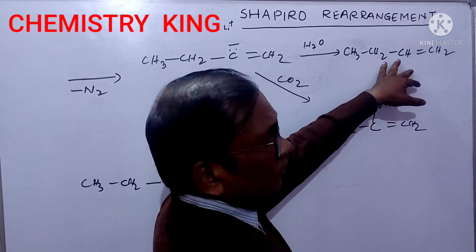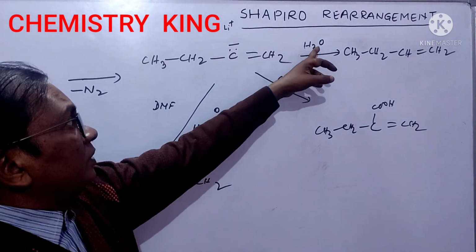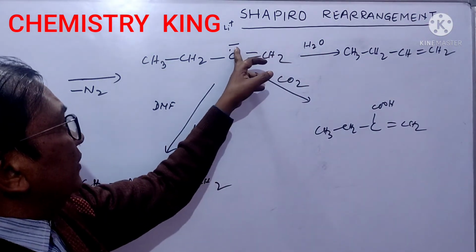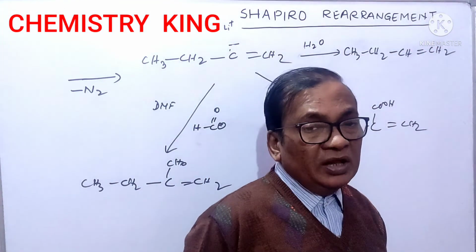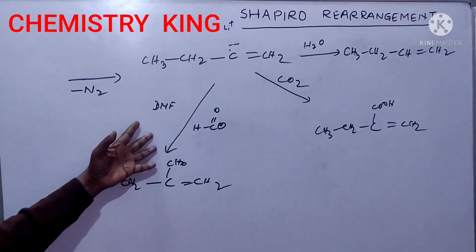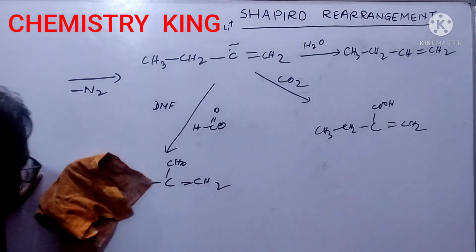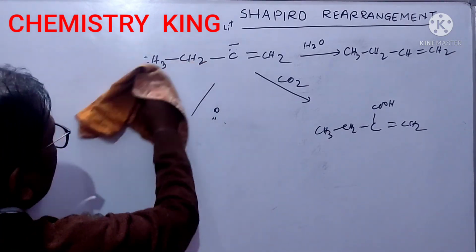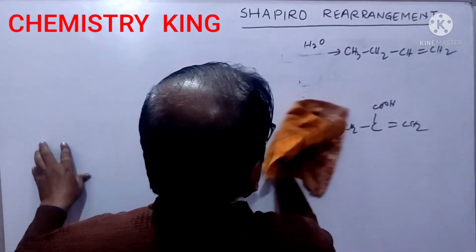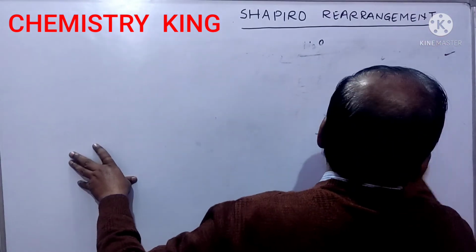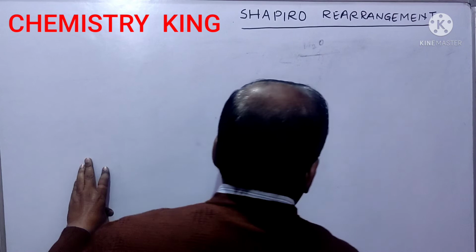Mainly we discuss hydrolysis here. Water acts here as the source of the electrophile. H plus will furnish and that H plus gets attached here. So you will get this compound, a less alkylated alkene. And these are the various applications. Friends, we discussed Shapiro rearrangement a lot. We discussed a lot.